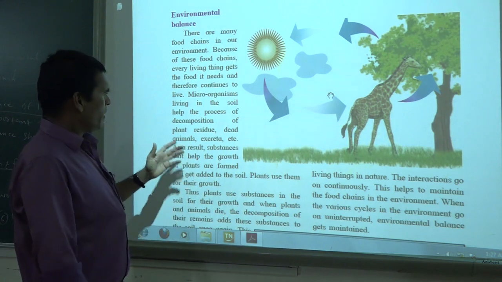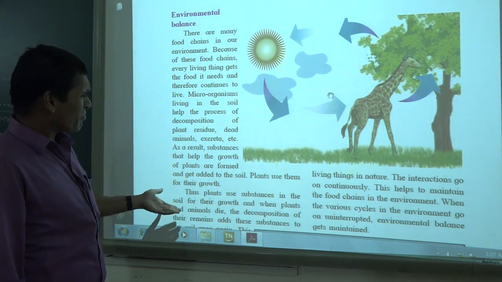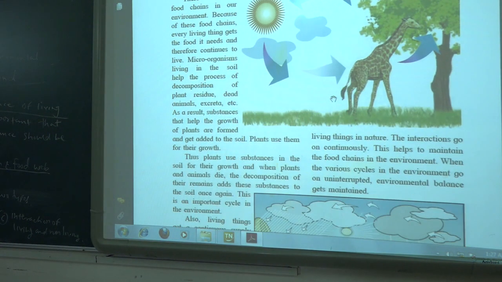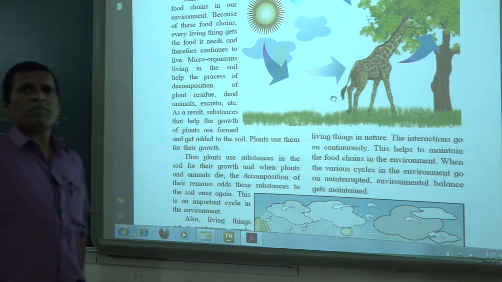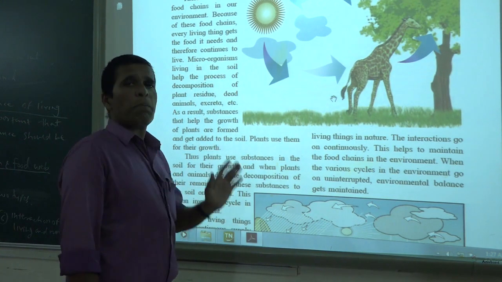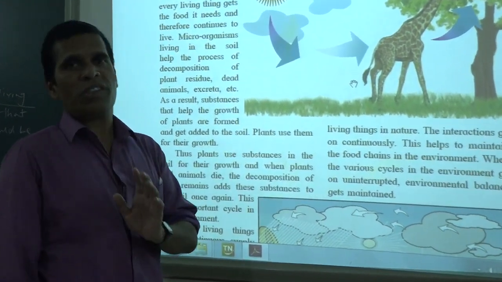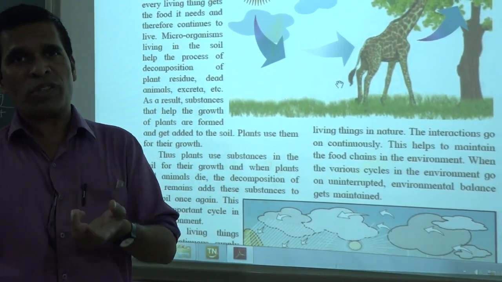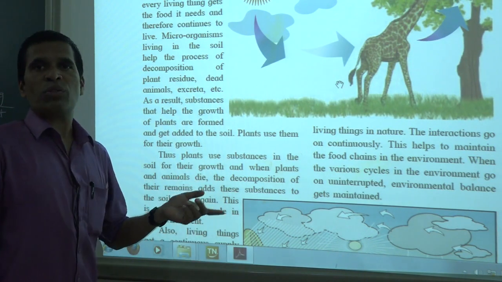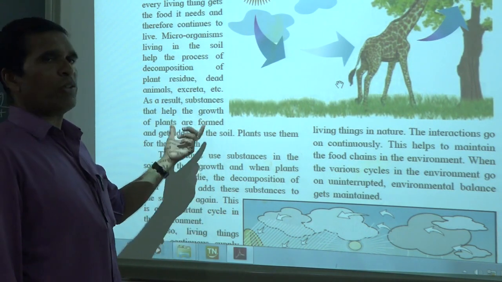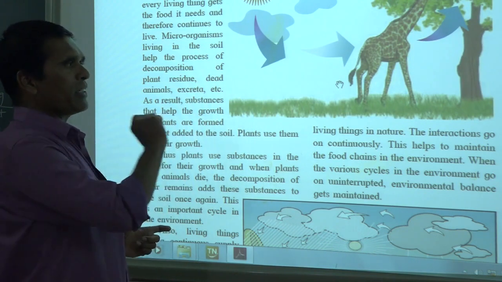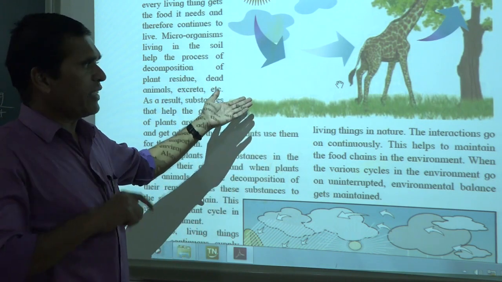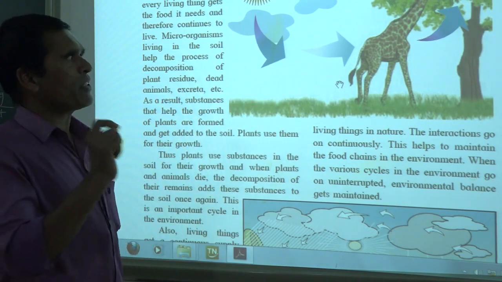Environmental balance is maintained naturally. After that, plants are very important, because plants prepare the food. Do you know the photosynthesis process? What happens in it? Plants get carbon dioxide from the air and take water through the roots, and water and carbon dioxide are combined in the presence of sunlight and chlorophyll. Sunlight is already natural, and chlorophyll means the green substance present in the leaf.